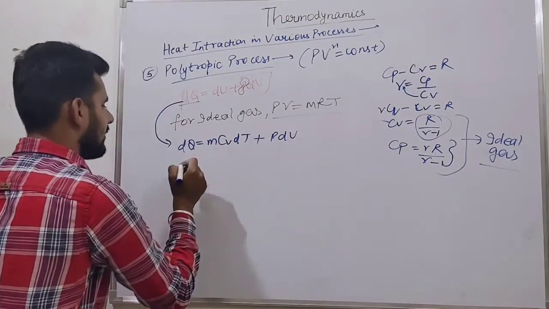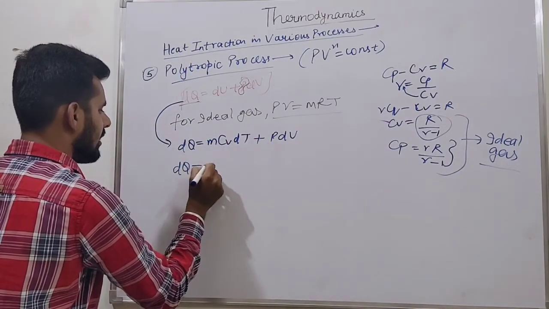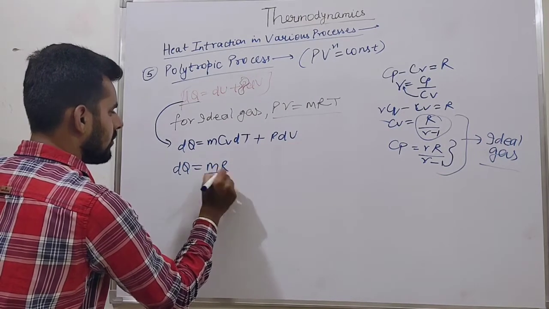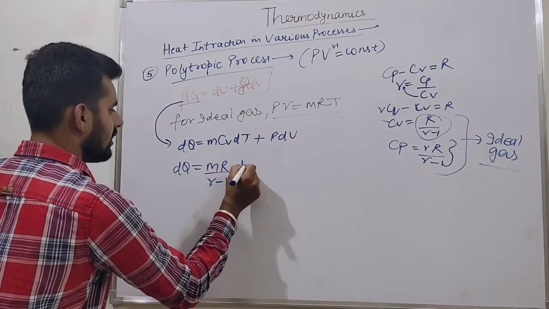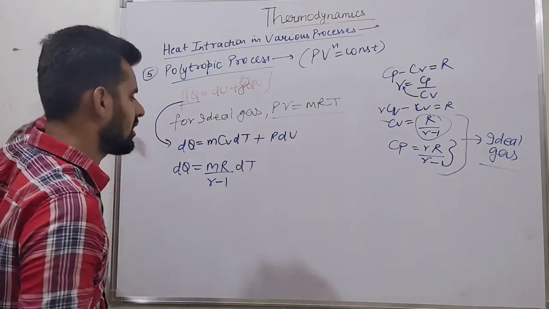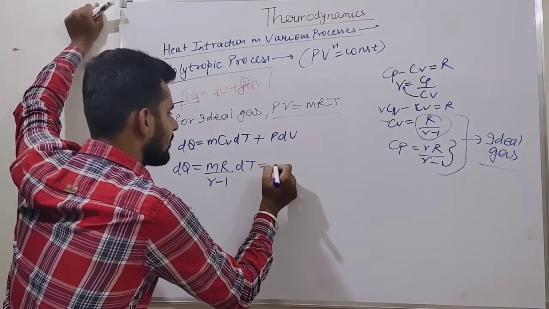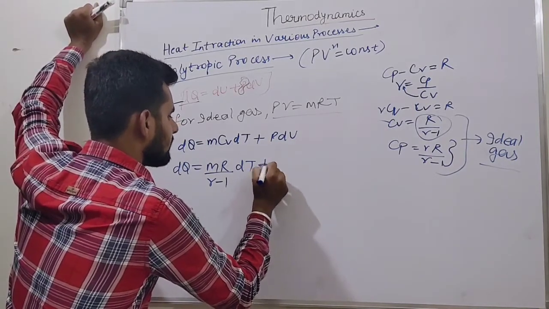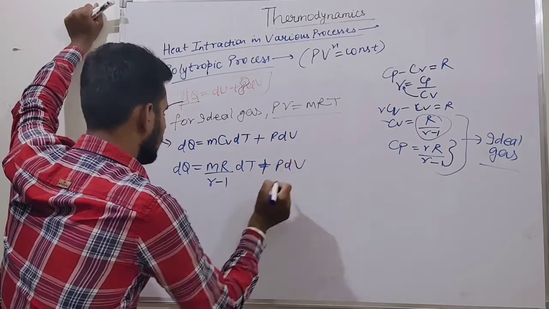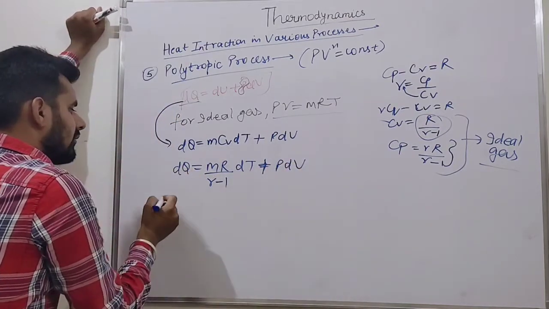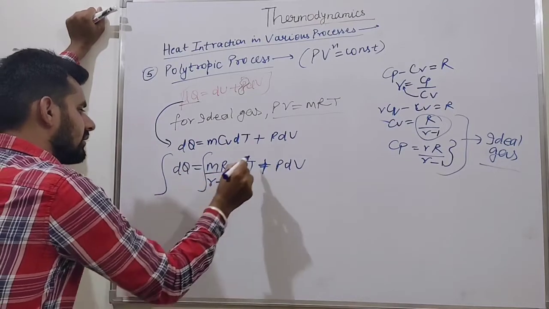Just take this relation here. dQ is equal to mR upon gamma minus 1 into dT, plus PdV. Okay, this is dQ. Now integrate this.